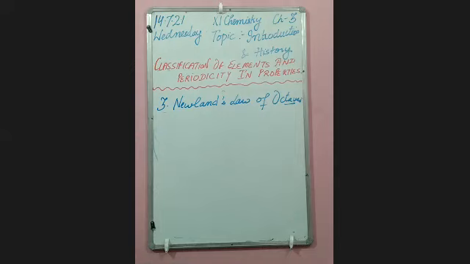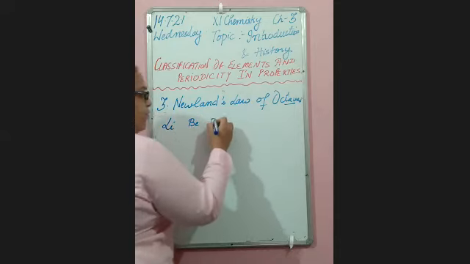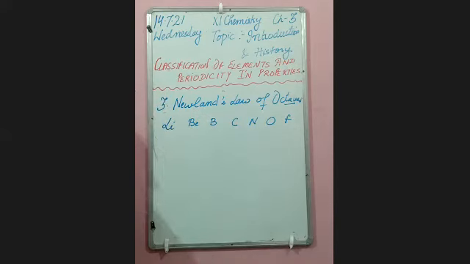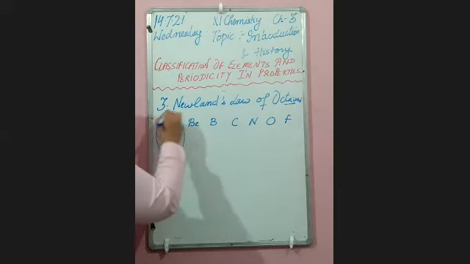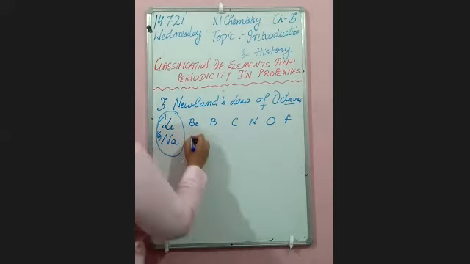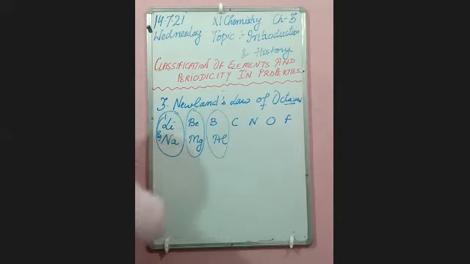Like, if I take the example of lithium, beryllium, boron, carbon, nitrogen, oxygen, fluorine, not neon, because noble gases were not discovered at that time. So after that, sodium will come. And it states that every first element shows property similar to that of the eighth element. Similarly, in this case, after that, magnesium, aluminium, their properties are the same. Okay?